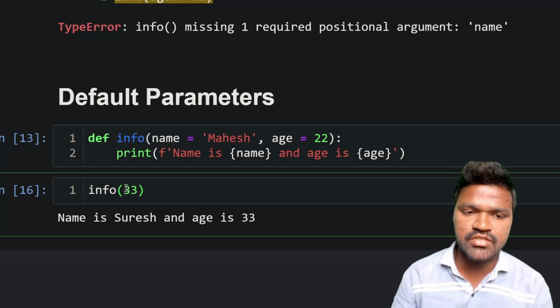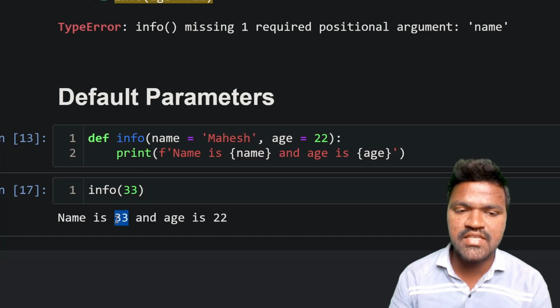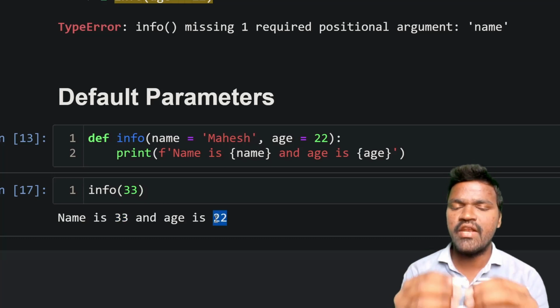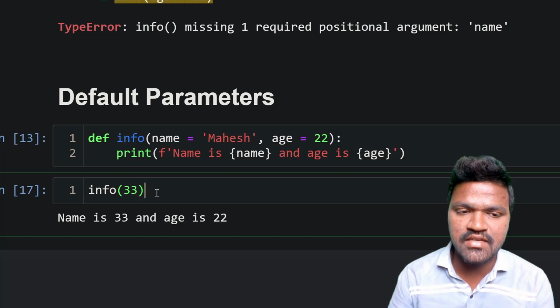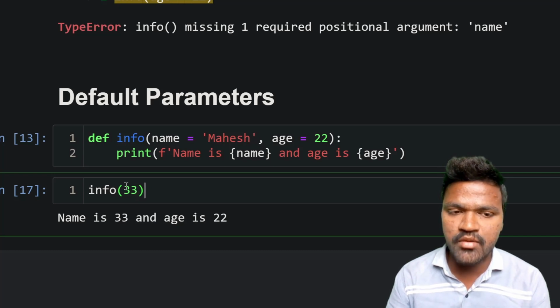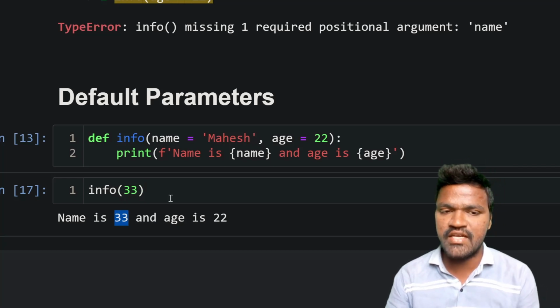Let's say you mention this 33 only, and if I execute this, understand carefully, we are only having 33 here, and we are getting name is 33 and age is 22. So this is how it works. Whenever you pass these parameters without mentioning the keywords, they act as positional parameters, which means the argument you are passing will be mapped to name, which is the first parameter. Because of that reason, the first parameter will be replaced with 33, and you are getting this result.